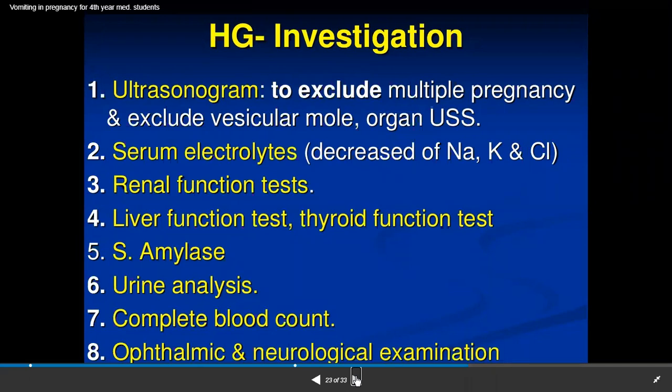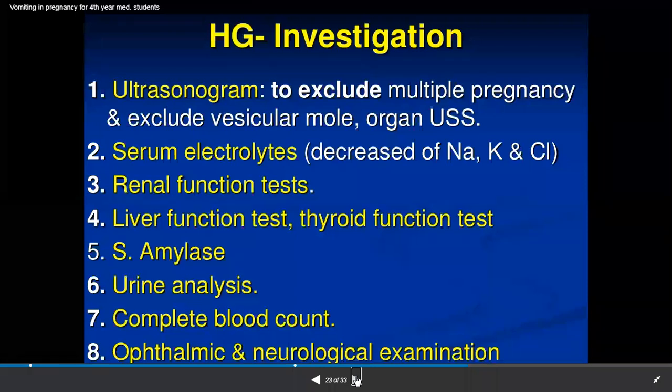Then the serum electrolytes, because we know that in vomiting there is a loss of sodium and a loss of potassium. So which investigation do we have to do? That is the serum electrolytes. That is what we have to observe in hyperemesis gravidarum. What we see is a decrease of sodium, potassium, and chlorine, that is Cl. And next, we have to do the renal function test.